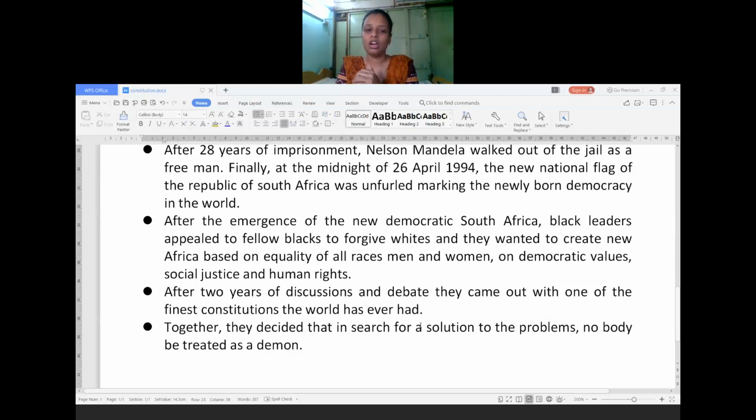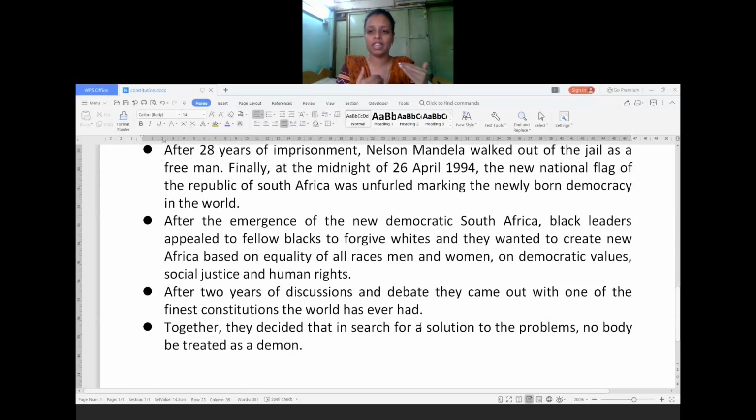After a long discussion and a lot of debates, finally one constitution was written in South Africa, which the world has heard about. Together they decided in the search for solutions to whatever problems they were facing.